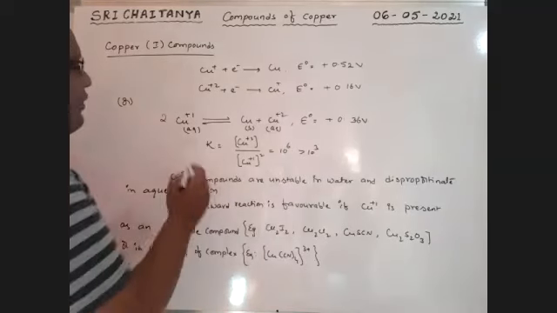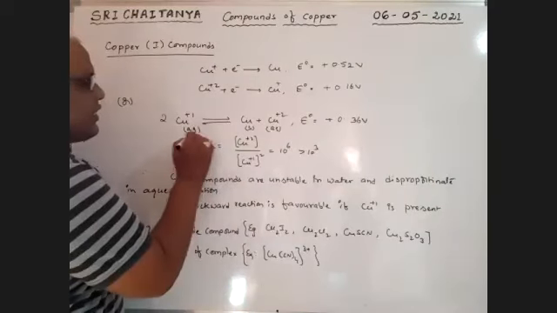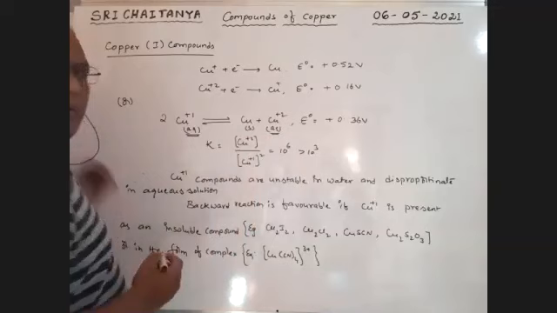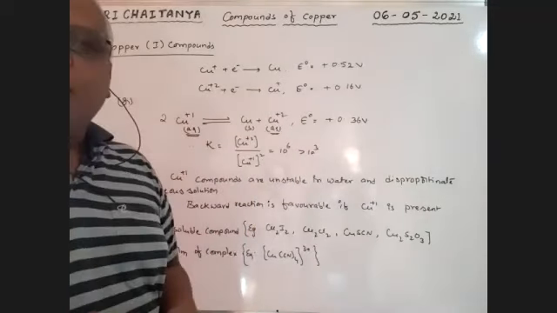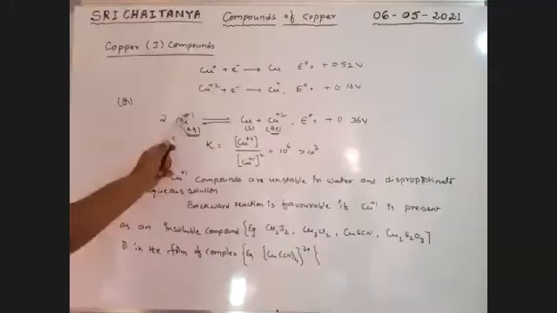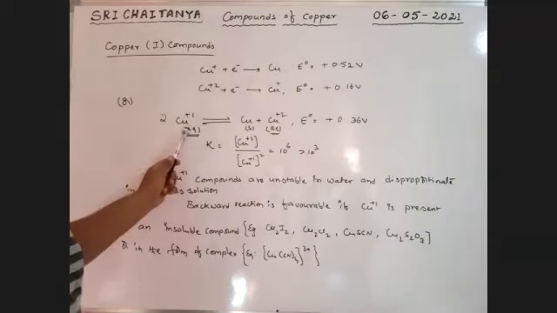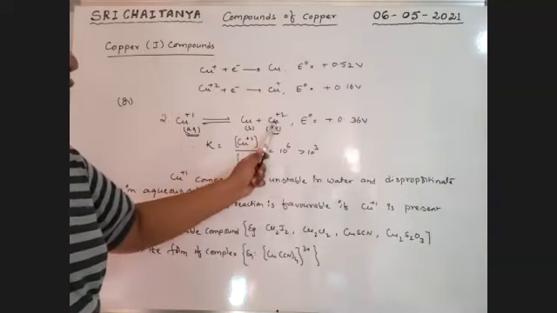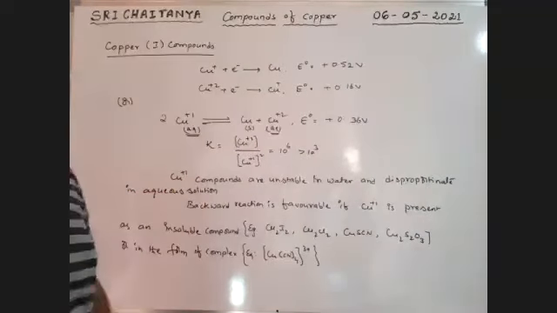If the ion is in aqueous condition, the forward reaction is favorable. That means Cu+1 compounds are unstable in aqueous solution. They are completely converted into +2 by this disproportionation reaction.